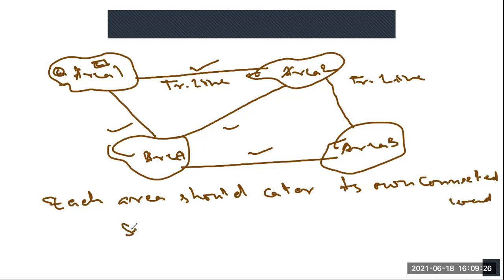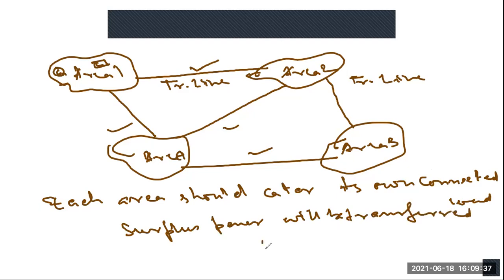The surplus power will be transferred to neighboring areas.